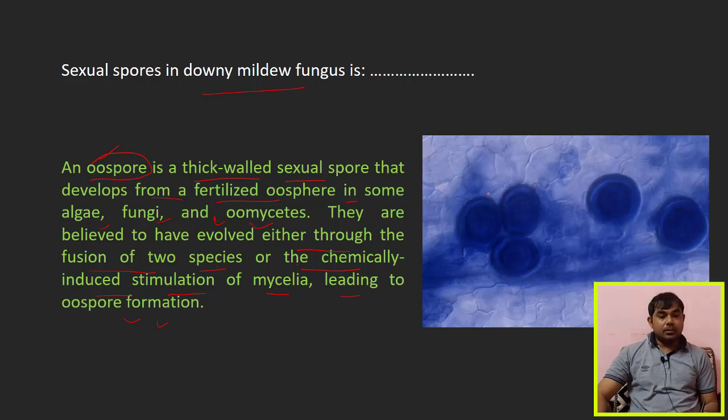Here you can see the oospore, which has a very thick wall. If two species fuse together, they will form the oospore, or chemically induced stimulation of mycelia will lead to the formation of the oospore.